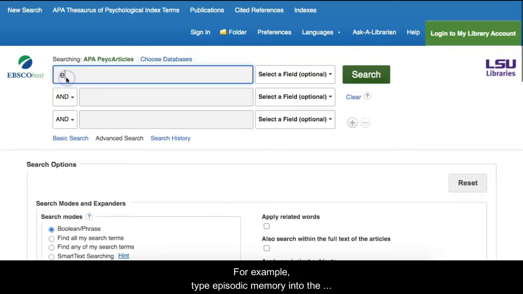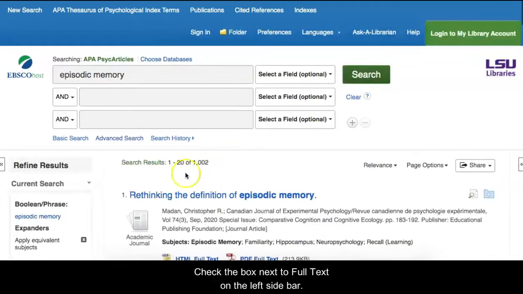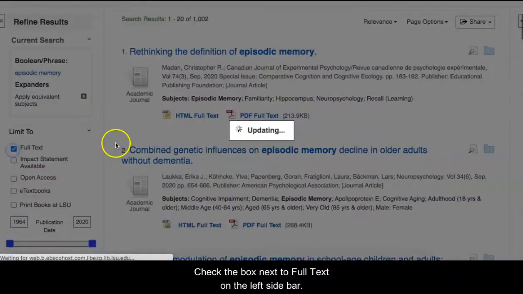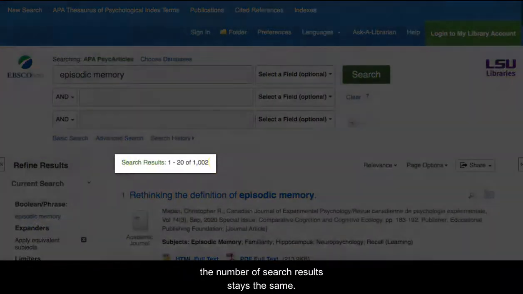For example, type episodic memory into the search box and click Search. Note the number of search results provided. Check the box next to full text on the left sidebar. Because the database only offers full text articles, the number of search results stays the same.